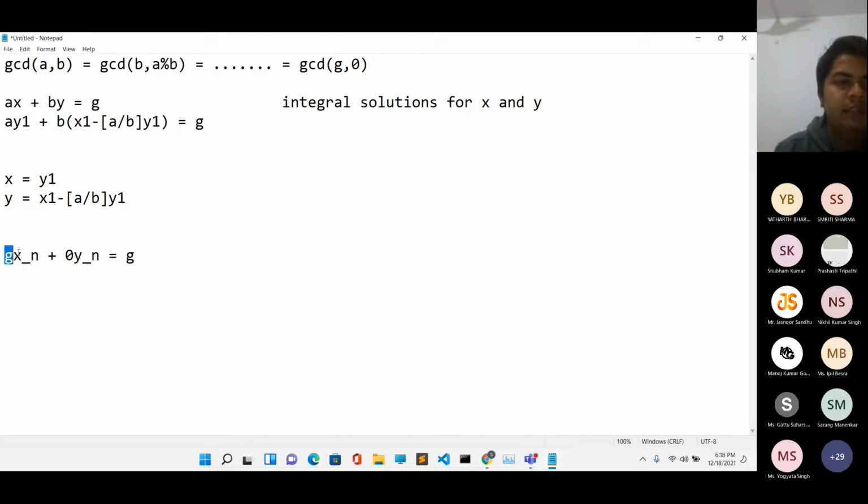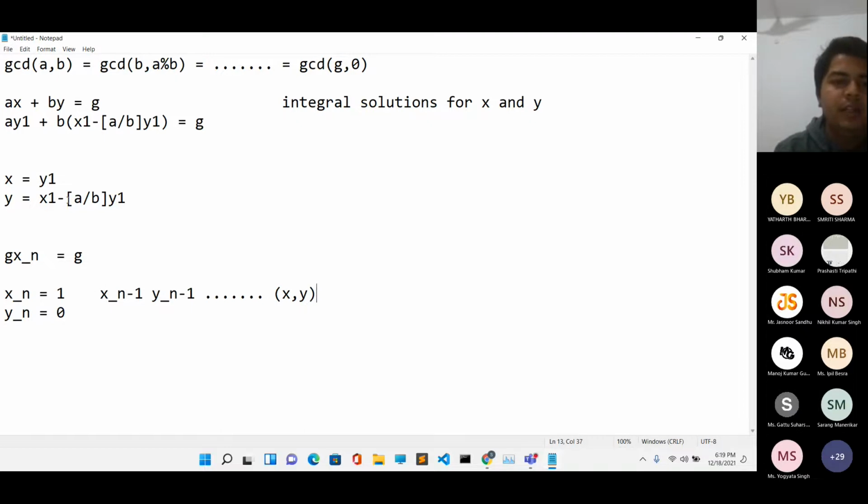And here this is pretty straightforward. This is something that can be solved easily. No matter what value you keep in yn, it is not going to matter because we will get a 0 over here, it's being multiplied with 0. So xn is equal to 1, and yn, you could keep any value, but normally we keep it 0. So we have been able to find xn and yn, and now using xn and yn we can back propagate. Means we can calculate the value of xn minus 1, yn minus 1, and we can just keep going backwards, and finally in this way we will get the value of x comma y.